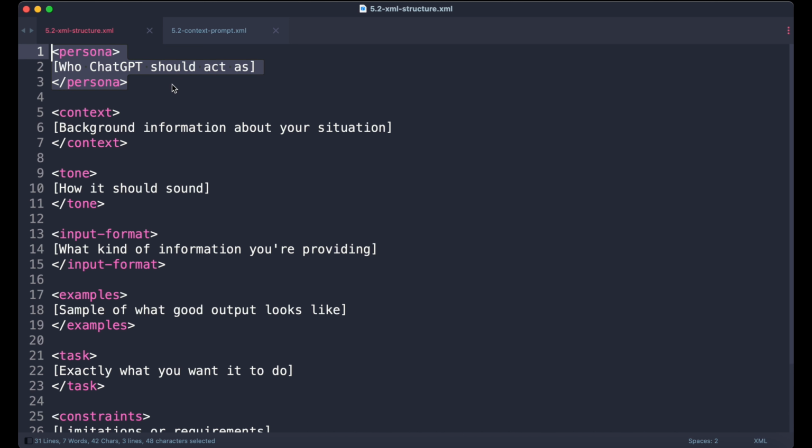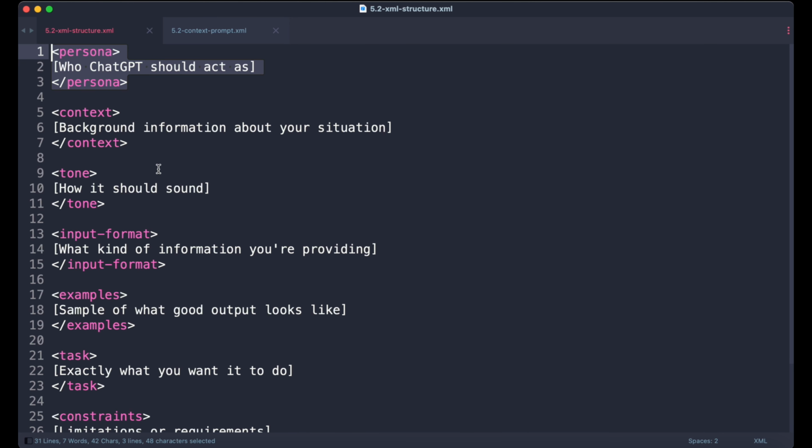Now, let me walk you through why the persona tag, and that is the first one, is so powerful. It tells ChatGPT what role to adopt, and this isn't just about tone, it's about mindset and expertise. When you say experienced operations manager, you're essentially giving ChatGPT the same kind of role clarity you'd give to a new hire, for example. It starts thinking like someone who's actually dealt with these challenges before. You can even name this person and give them a backstory. Think of it like creating a detailed job description that makes your AI assistant more effective.